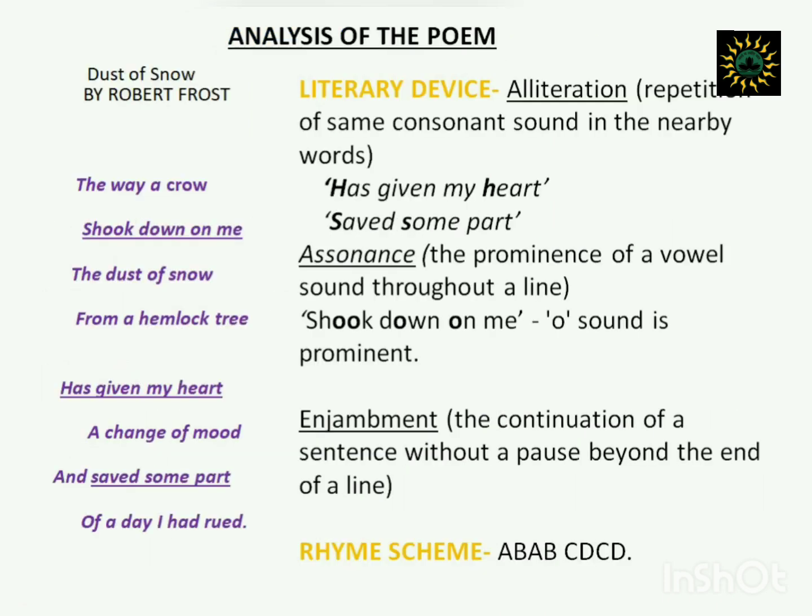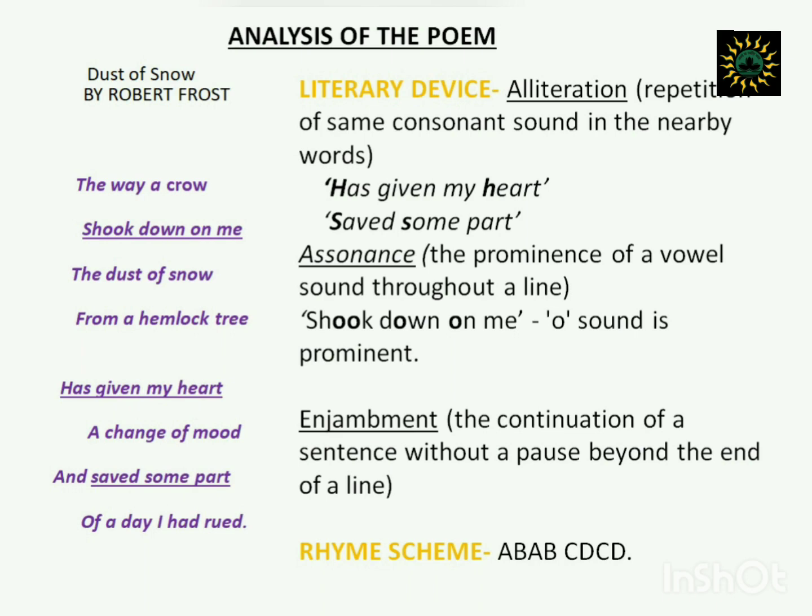Now let us look at the different literary devices that are present in the poem. First comes the alliteration. Now what is alliteration? Alliteration is repetition of the same consonant sound in the nearby words. Look at the line: has given my heart, saved some part. H, S, these are consonants. And these letters, or rather their sound, has been repeated. When this happens, it is called alliteration.